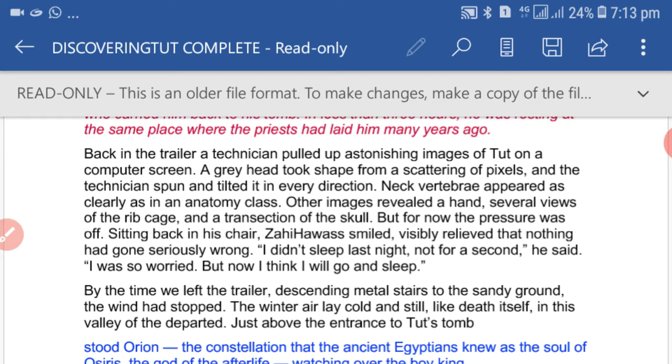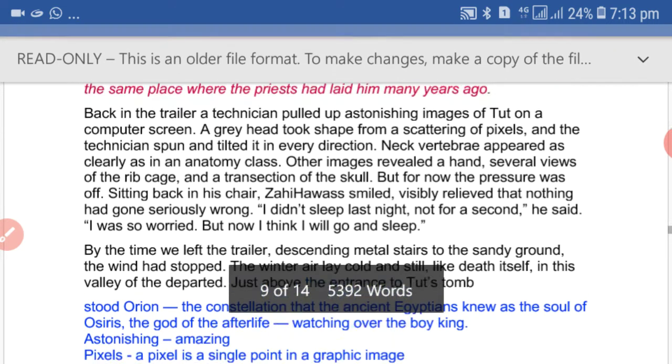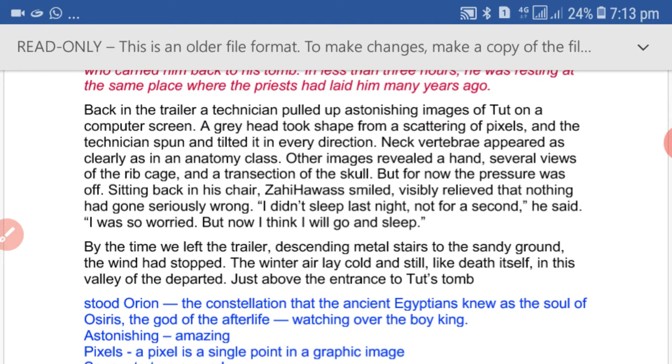As the work was completed, the pressure was finally off the shoulders of Zahi Hawass. While sitting in his chair, he smiled and said that he was relieved that nothing went wrong.